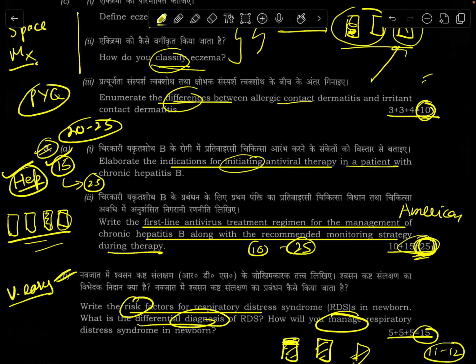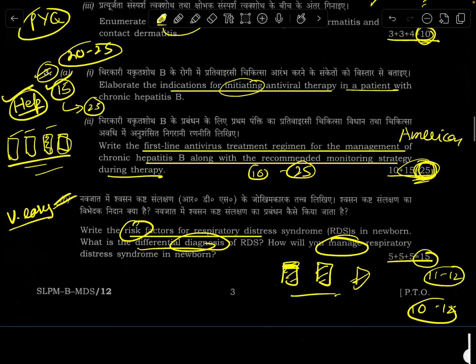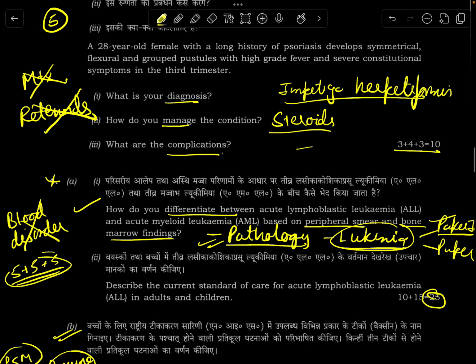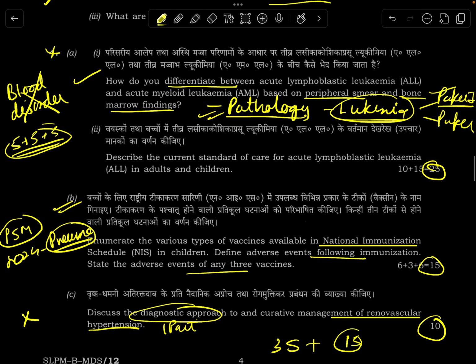So if they go into the nitty gritty of the protocol, I might lose some marks, because it's a 25 marker and that also given only 4 pages. This question for me was also very easy. I should score well in this one. Somewhat easy. Leukemia, I left this question, but still this is a somewhat manageable question.